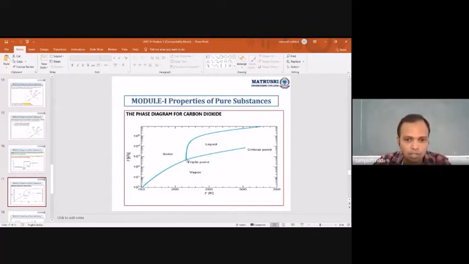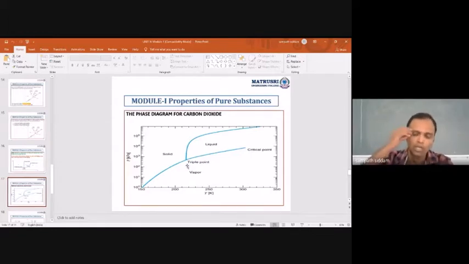If you observe the graph, it is greater than 10 squared, that is 100. It is above 100 kPa. Till 100 kPa, we say it is atmospheric pressure; 1 atmospheric pressure is equal to 101.3 kPa. So this triple point is above the atmospheric pressure.